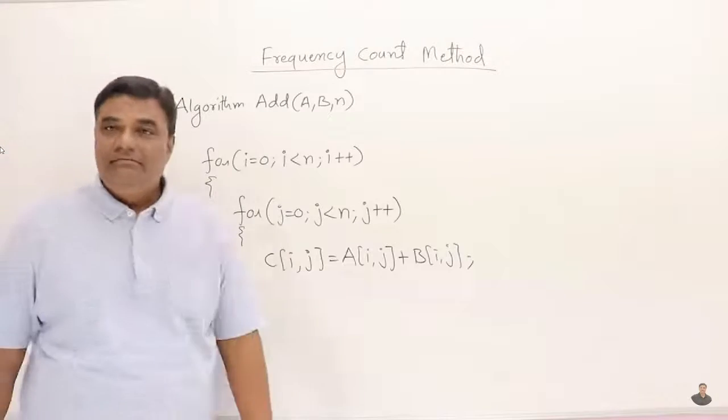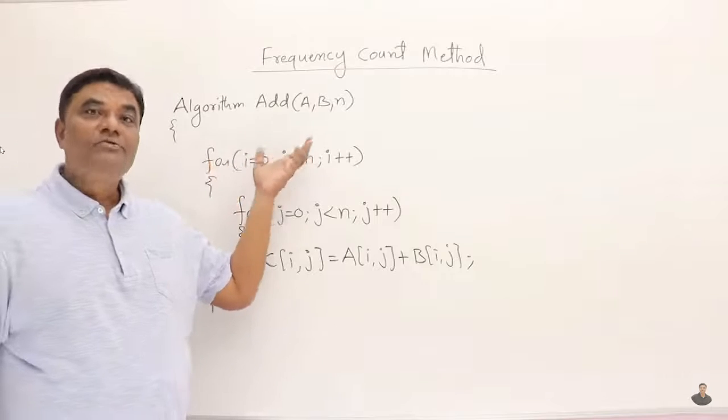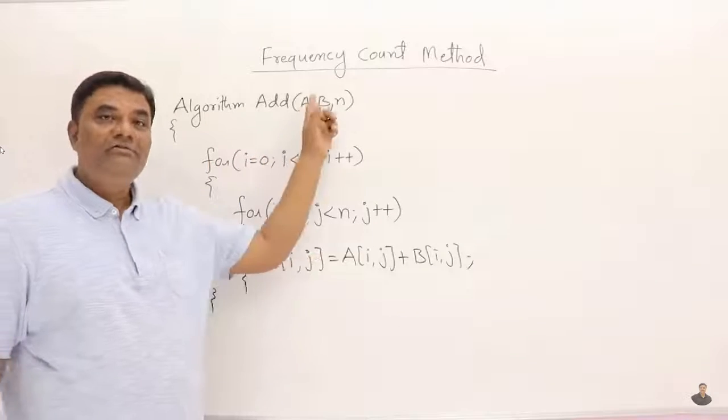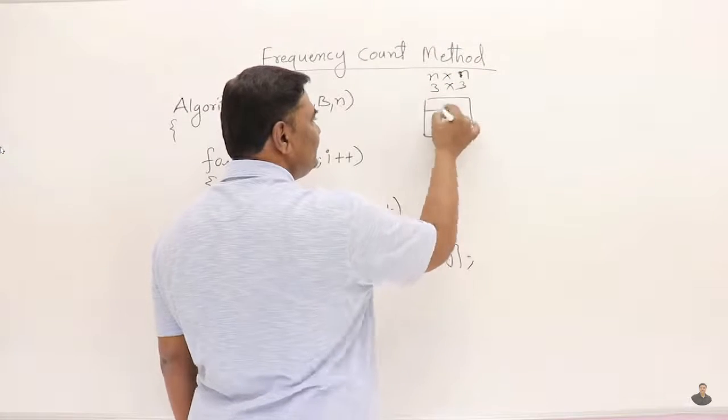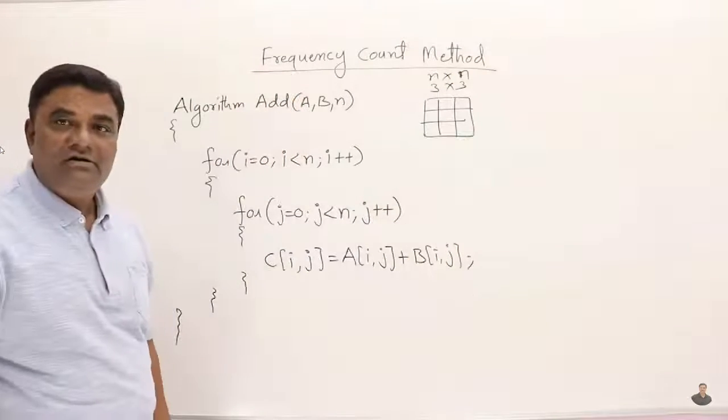Now the next algorithm is for finding the sum of two matrices. A and B are square matrices of dimension n cross n. For example, if it is 3 cross 3, then these are matrices or two-dimensional arrays of size 3 by 3.